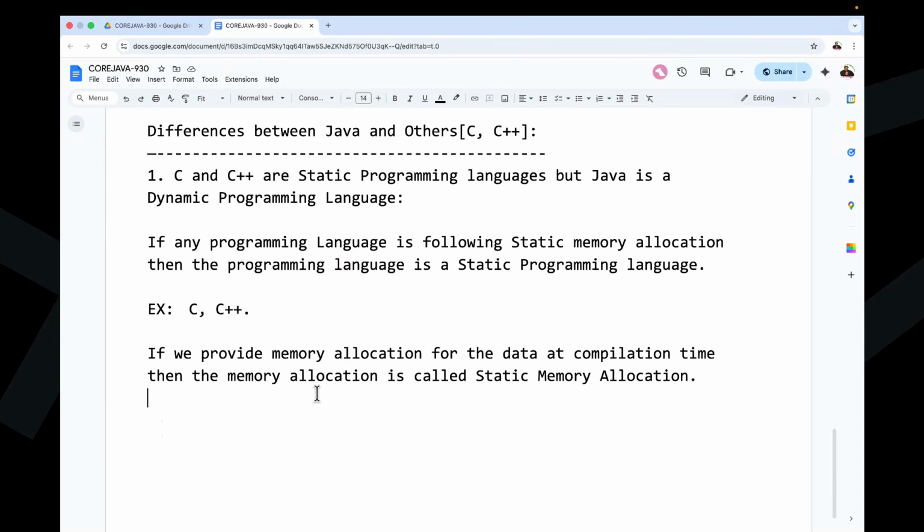Similarly, now tell me, what about dynamic programming languages? What are we understanding about dynamic programming languages? What is this dynamic programming language?